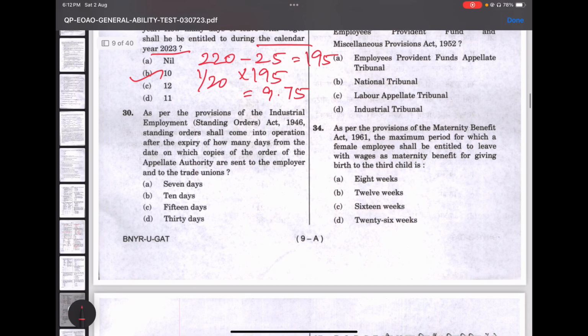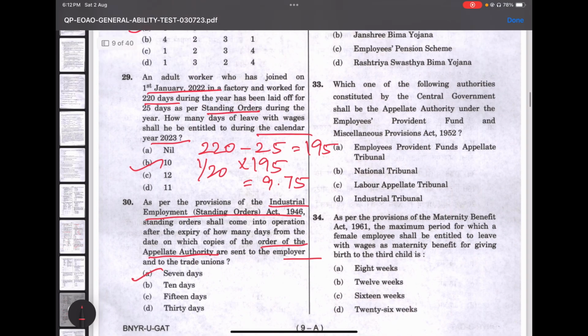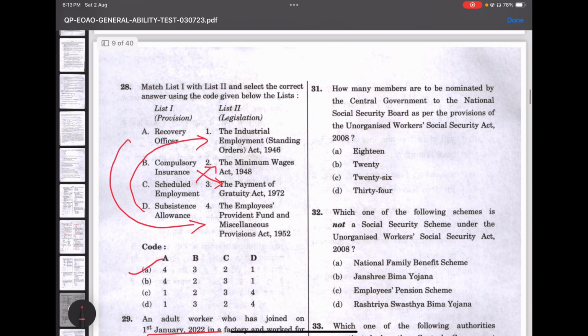As per the provisions of the Industrial Employment Standing Orders Act 1946, standing orders shall come into operation after the expiry of how many days from the date on which the copies of the order of the appellate authority are sent to the employer? Even this is a very easy question. The answer is 7 days, within 7 days from the date on which the copies of the order of the appellate authority are sent to the employer and to the trade unions. So let's move on to the next question, 31.